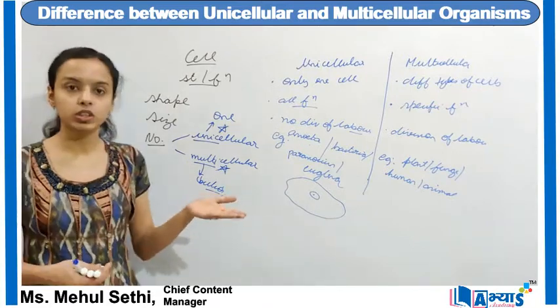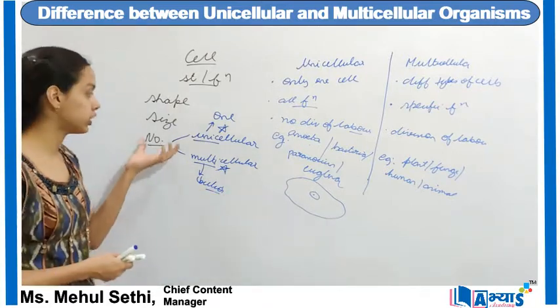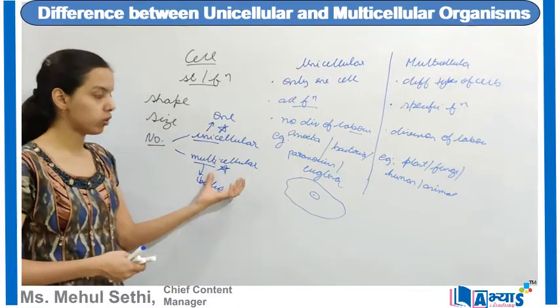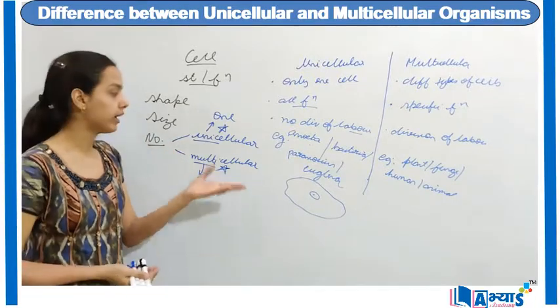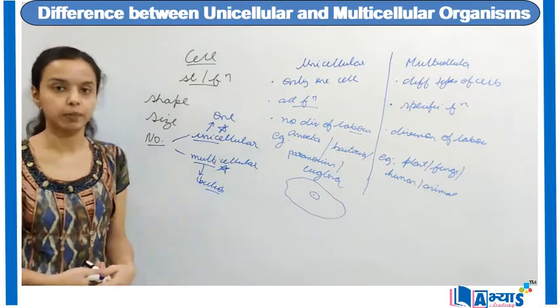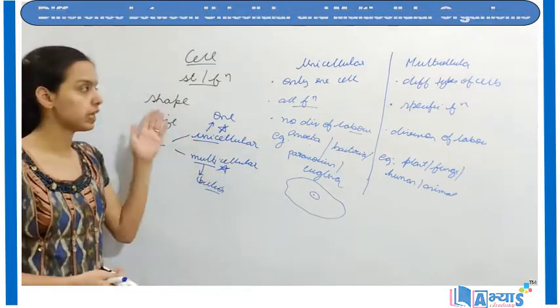This was everything about the two types of cells based on the variation in number. Either it can be multicellular, that means a variety of cells, or it can be unicellular. This was the concept of the variations of cells based on the number.